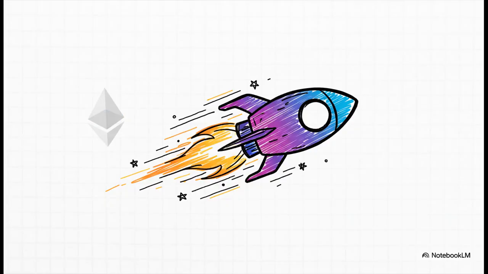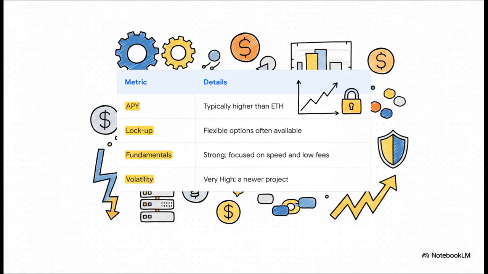Next up, let's look at one of its major competitors, a project known for its insane speed, Solana. How does this one stack up against our 4 criteria? So with Solana, you're often looking at a higher APY and more flexible lockup options compared to Ethereum. The fundamentals are solid, with a laser focus on high performance and cheap fees. So what's the catch? Well, the volatility is very, very high. It's a newer, faster-moving project, which can mean bigger potential rewards, for sure, but also much bigger price swings.